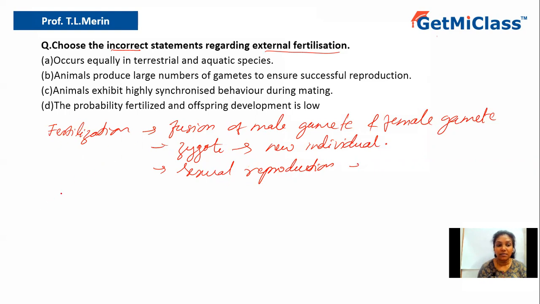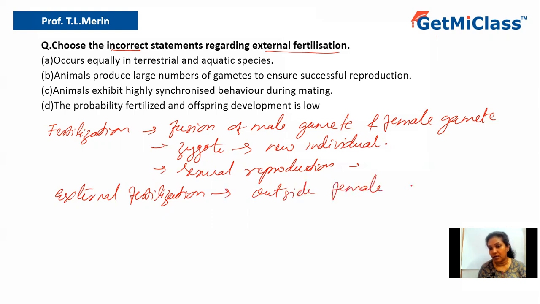So what do you understand by external fertilization? That means that the fertilization is happening outside the body, outside the female body.